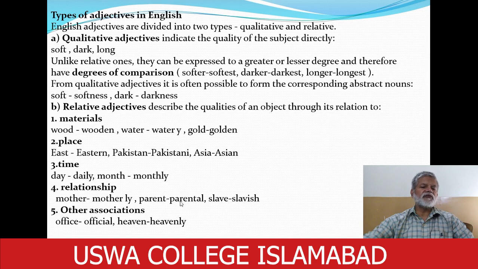Then other association may also be expressed through relative adjectives. For example, from office, official, from heaven, heavenly. Now these are relative adjectives. So, qualitative adjectives and relative adjectives. Well, next, English adjective order.